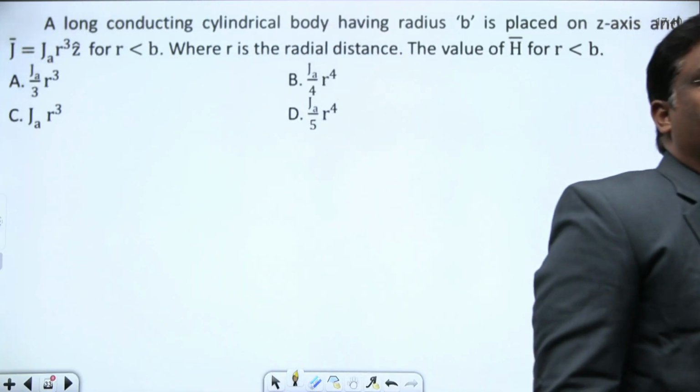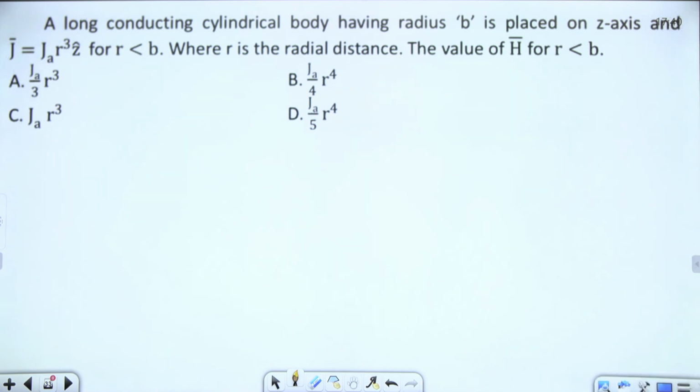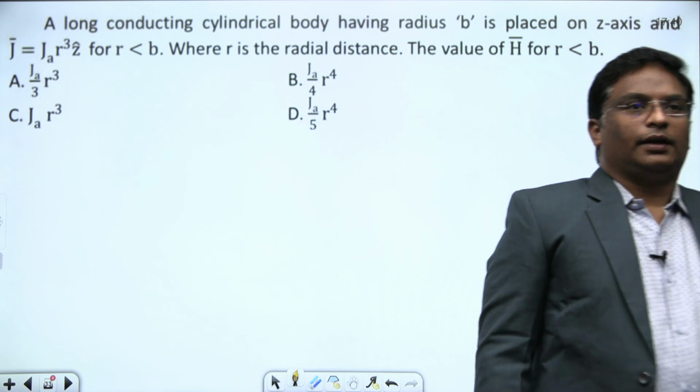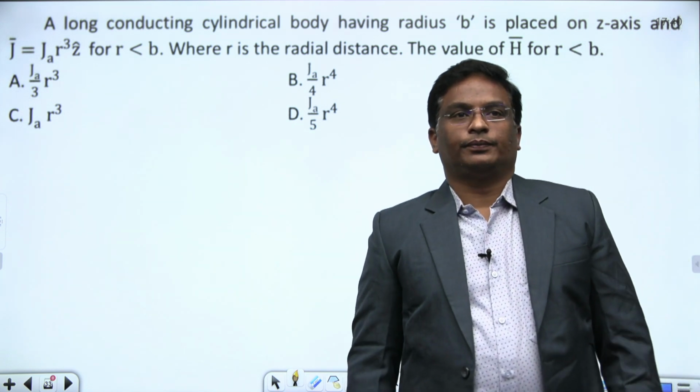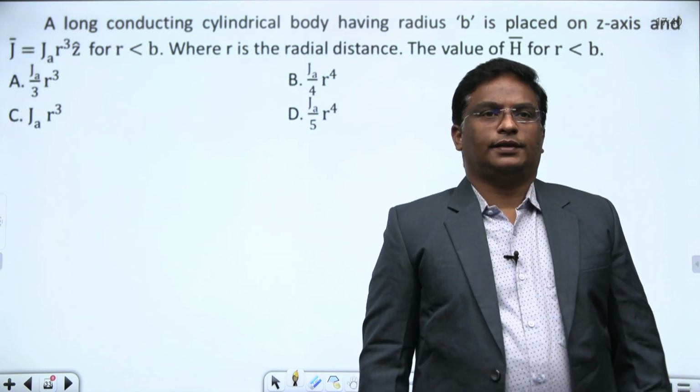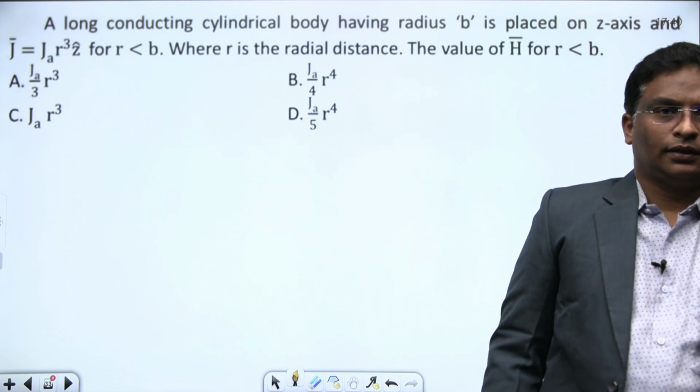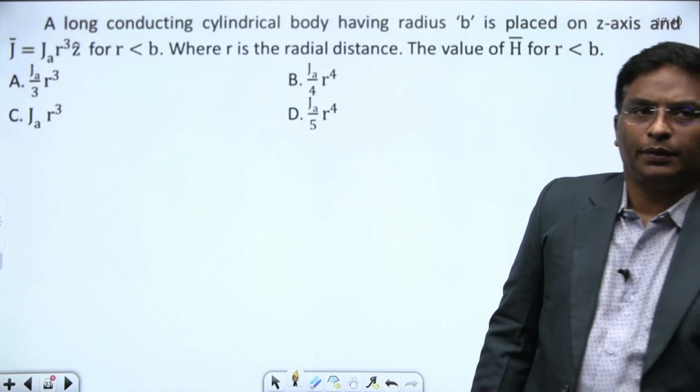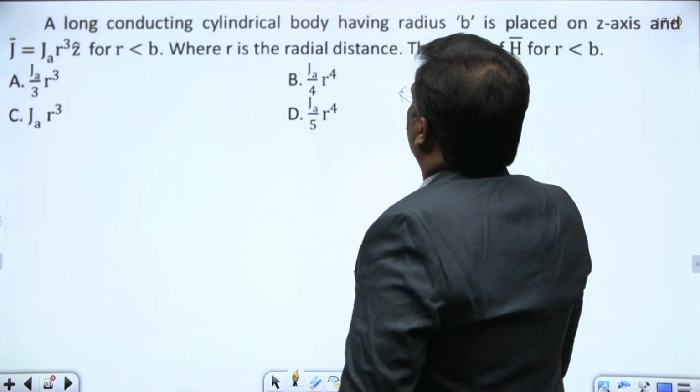Right, they have given one question. A long conducting cylindrical body having radius b is placed on the z axis, and j bar equals j0 r cube z cap for r less than b, where r is the radial distance. Find the value of h bar for r less than b. What is the information they have given?